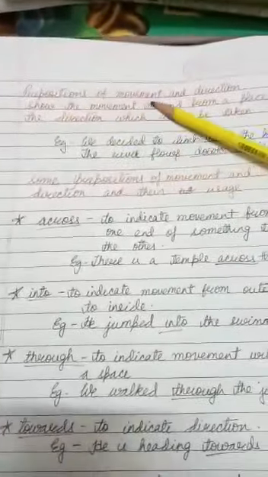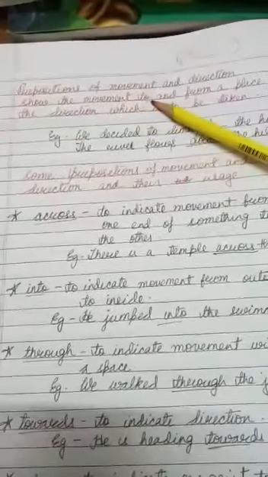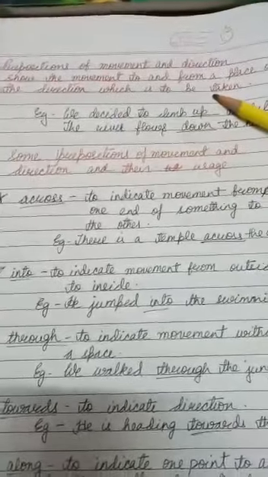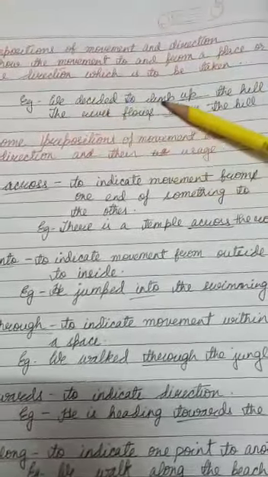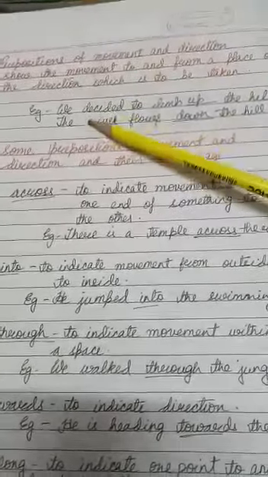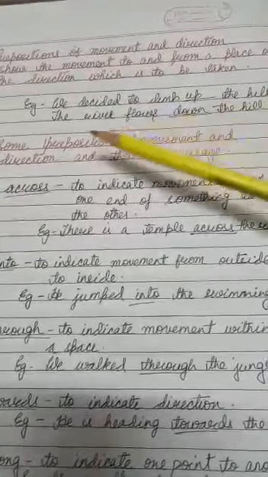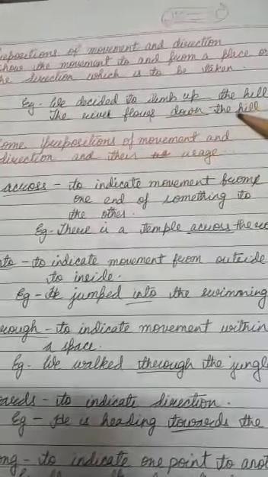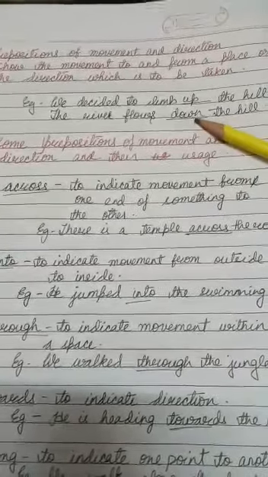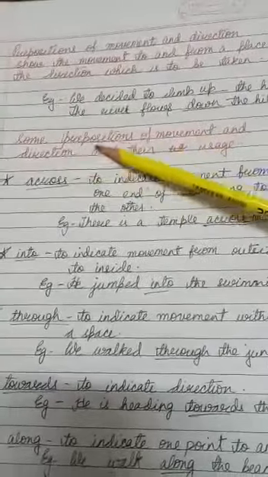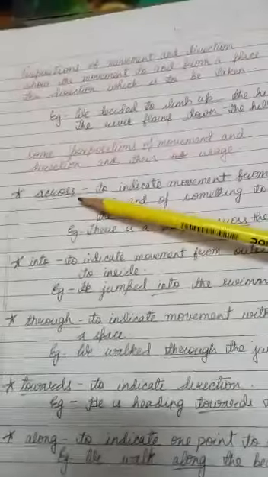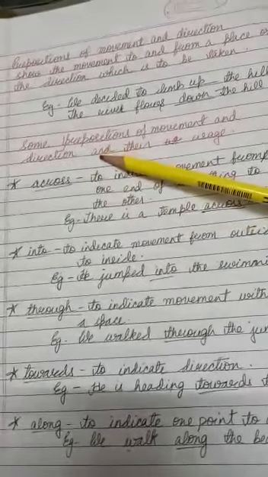Prepositions of movement and direction show the movement from one place, or the direction to be taken. For example, we decided to climb up the hill. It is showing the direction. Next one: the river flows down the hill. If it is going up, "up" is the preposition. Now, some prepositions of movement and direction and their uses.